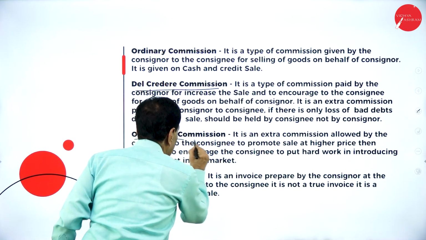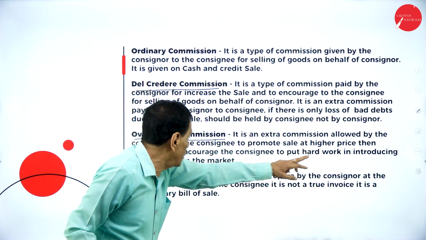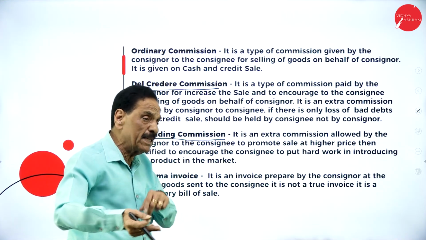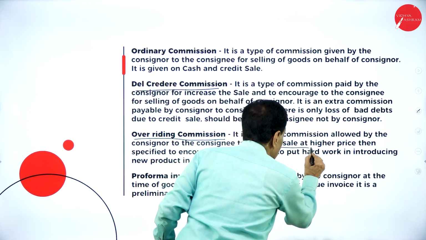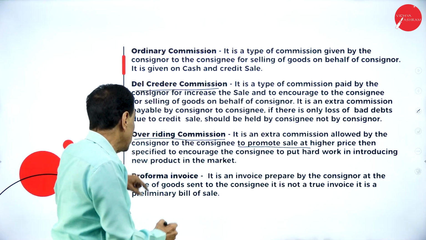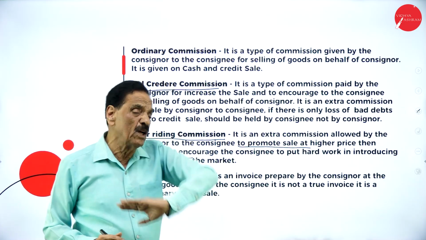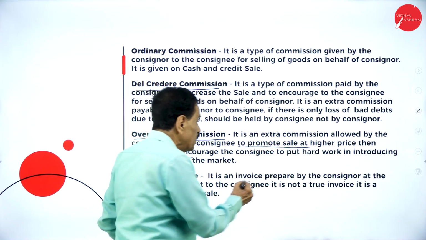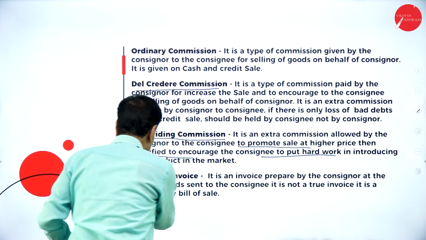Then, overriding commission. It is an extra commission allowed by the consignor to the consignee. Extra commission given by the consignor to the consignee to promote sale, to promote the sale at a higher price than the specified, to encourage the consignee to sell the goods at a higher price than the cost price, and put hard work in introducing a new product in the market.